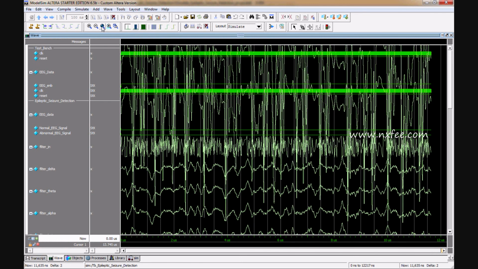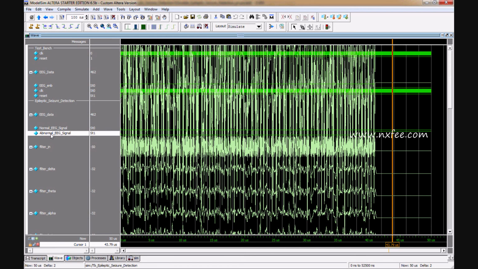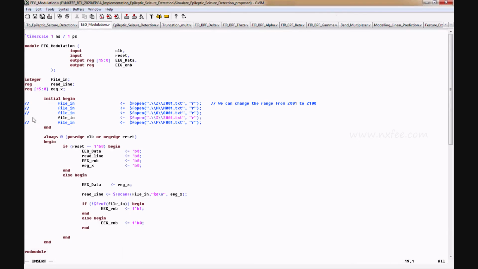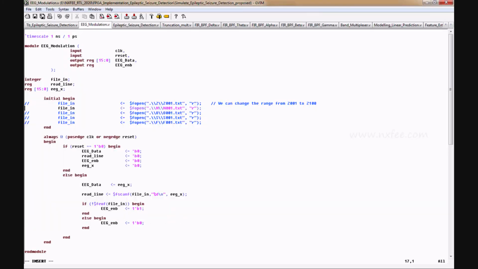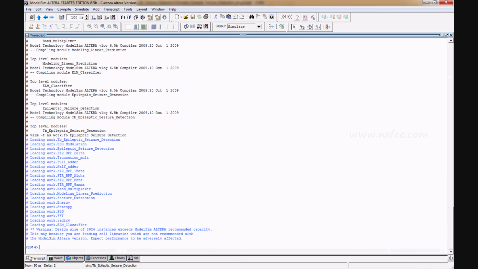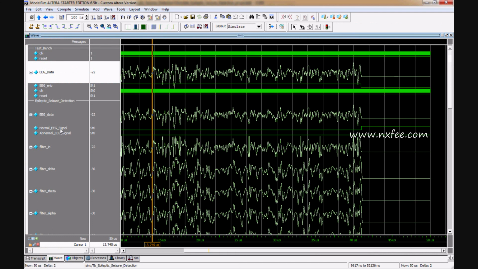It will show more noise in the input, and the signal output will show an abnormal ECG signal, which will be 1. If I change this parameter to n and run the code, now you can verify this is a normal ECG signal.